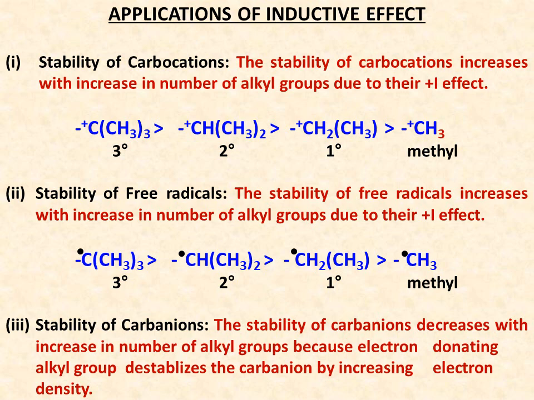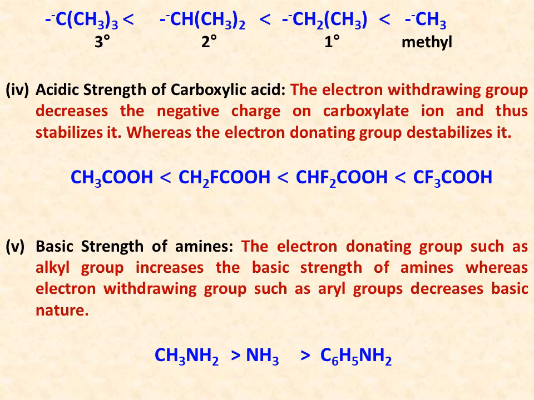The stability of the carbanion decreases with the increase in number of alkyl groups, because alkyl groups are electron donating groups, and by donating electrons they will destabilize the carbanion by increasing the electron density. So here we can see that for carbanions, the order of stability is opposite to that of carbocation and free radical. Here the methyl carbanion, which does not contain any alkyl group, is most stable.